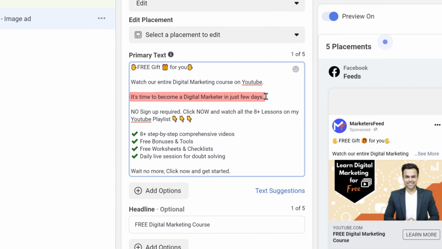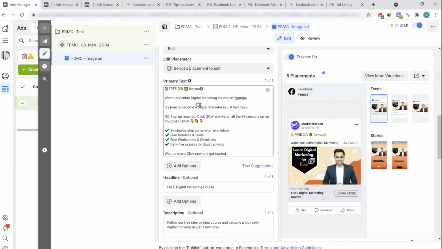It's time to become a digital marketer in just few days. Now the benefit here is, the main part is few days, that you will be able to become a digital marketer in just a few days. And also everything will be free. So they don't have to pay the money. You can see by the text here that I'm only focusing on the benefits. I'm focusing on the benefit they will get after watching my course. First of all, the course is free. They don't have to pay any money.